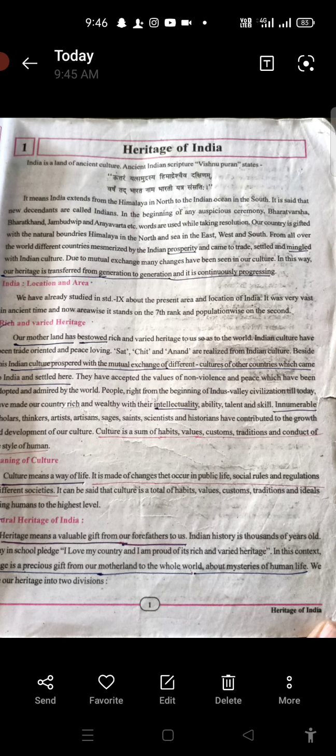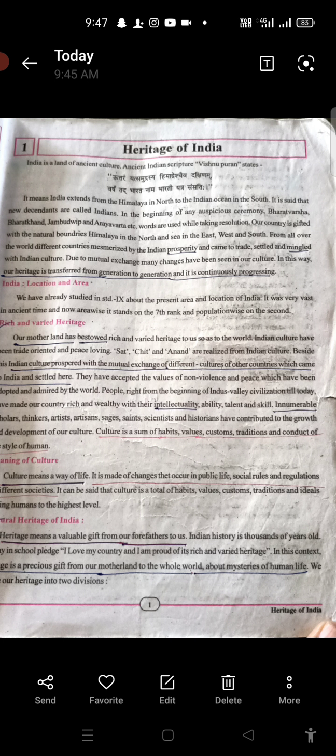Let's start Standard 10 Social Science, our unit number 1, Heritage of India. Dear students, please open your book and read and understand very carefully. If you have any doubt or problem, please message me personally. Unit number 1, Heritage of India.